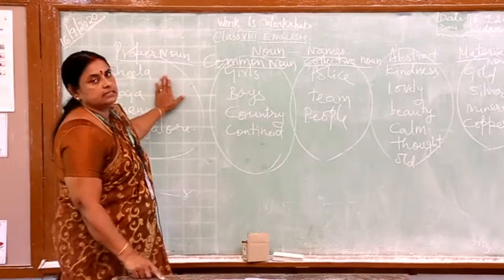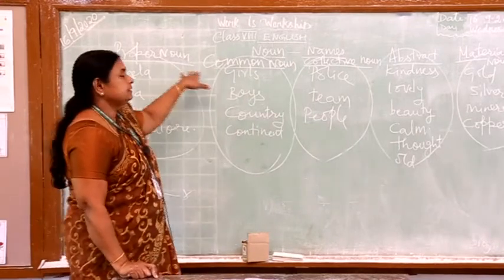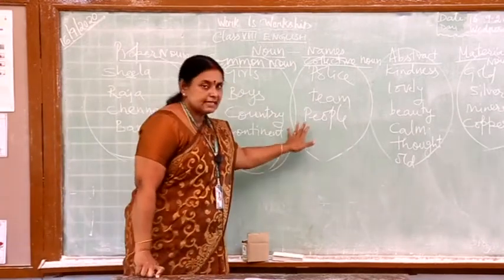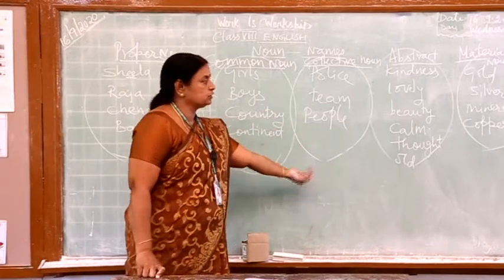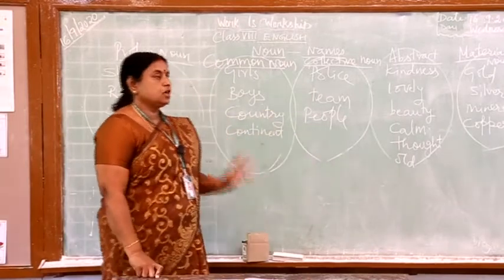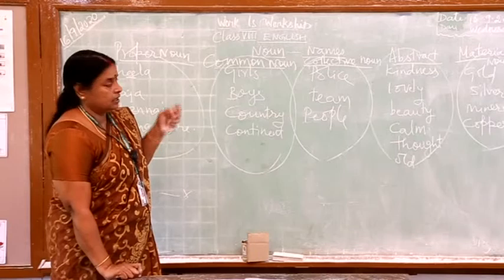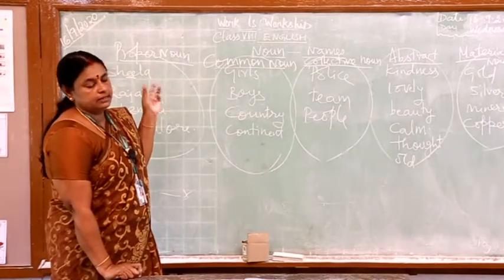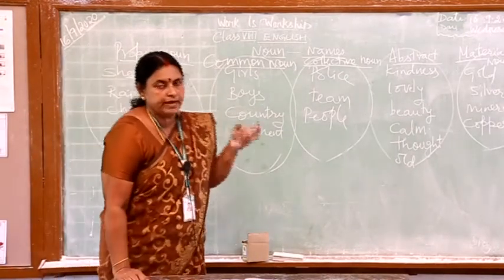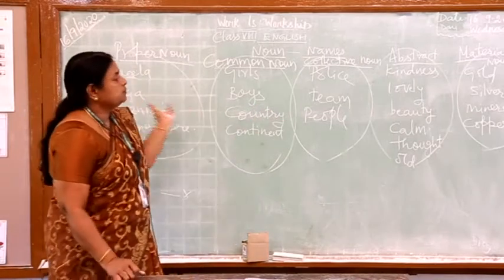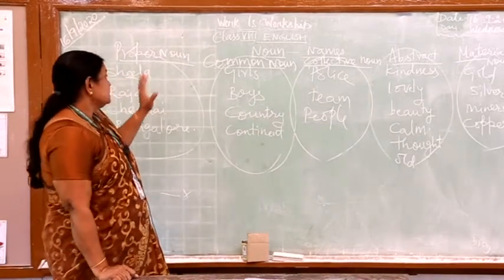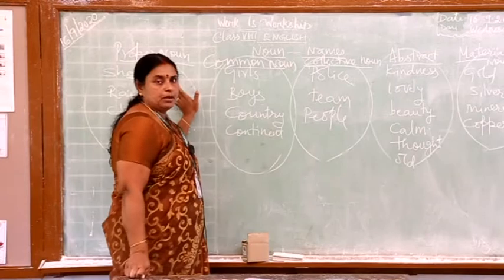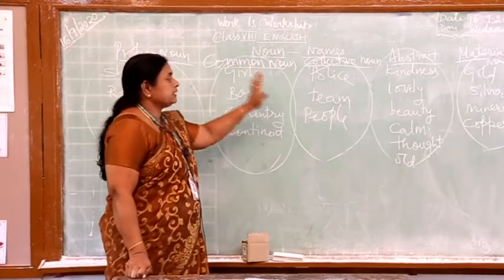So what is the first son? Proper. Second son is common. Third son is collective. Abstract is the 4th. Material is the 5th. So how many children does noun have? Totally 5 brothers. First, who is the eldest? Proper noun. Proper, common, collective, material, they go somewhere together.